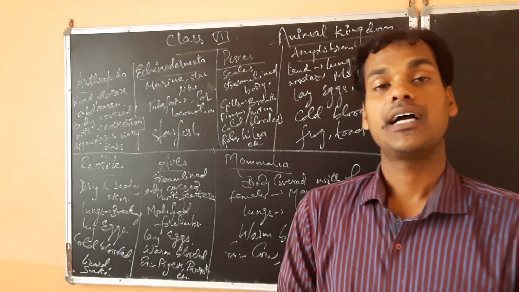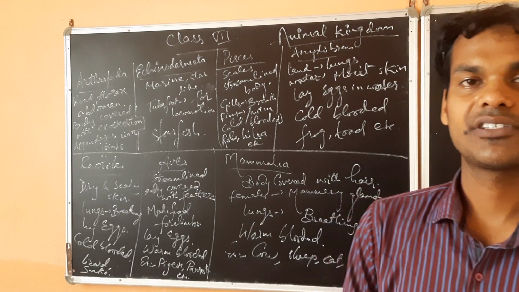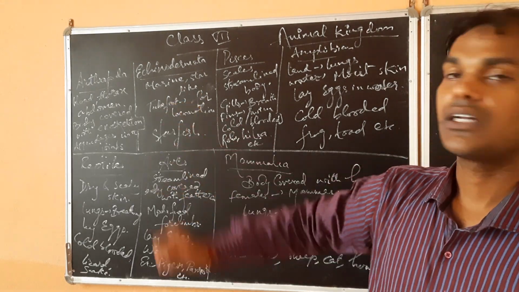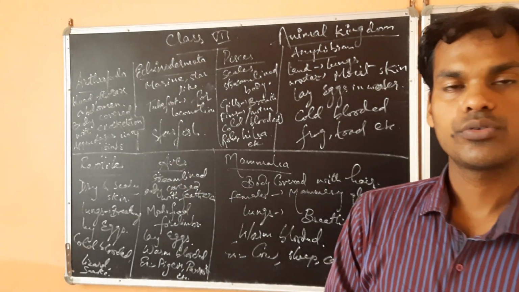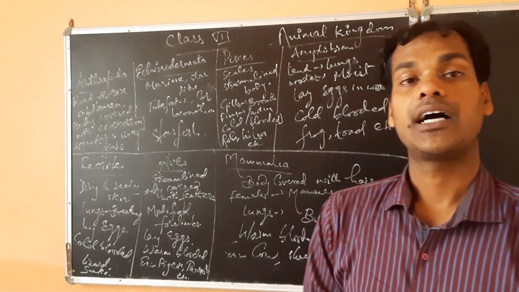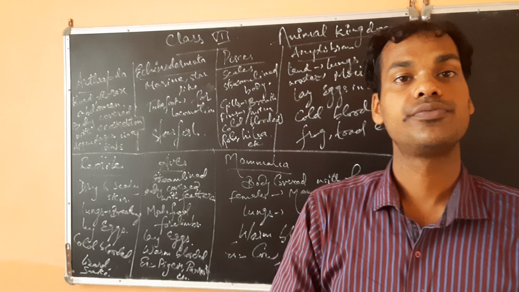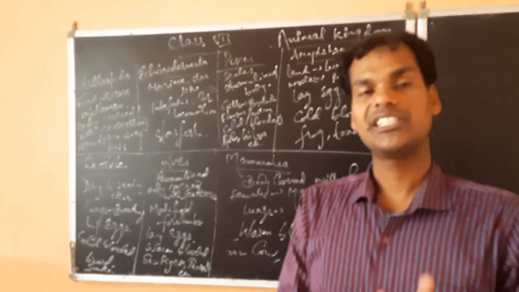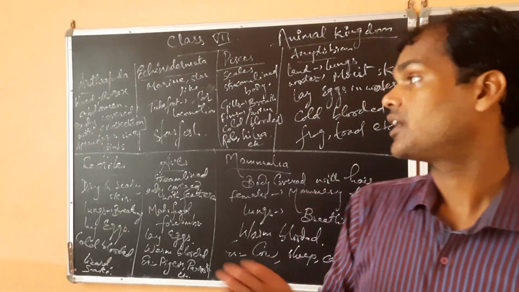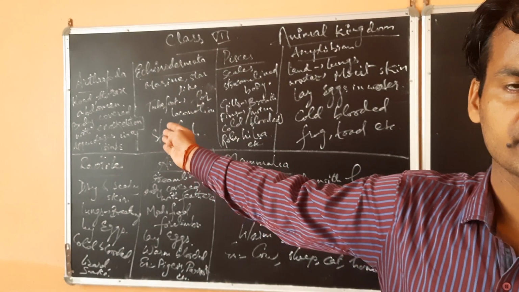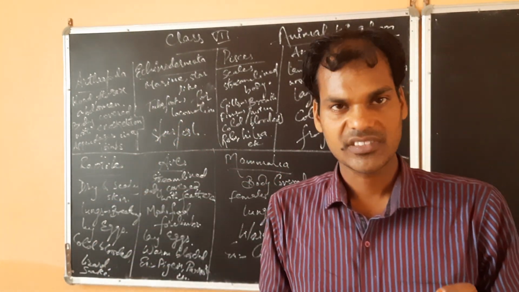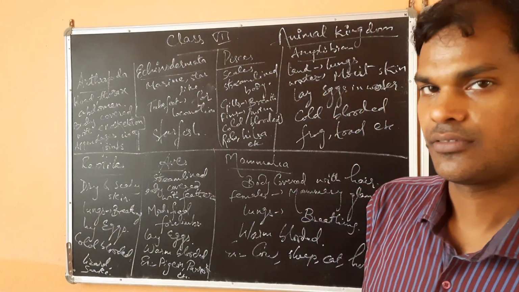This is another phylum which we have to study today. The word arthropoda comes from two words. Arthros means jointed and poda means feet. So these organisms which are present in this phylum, they are having jointed feet.